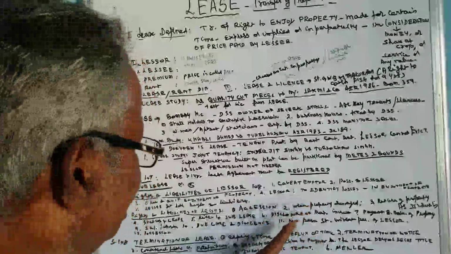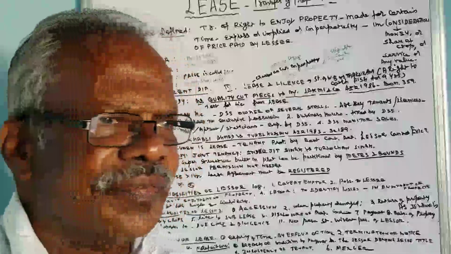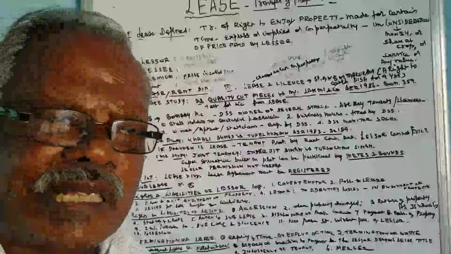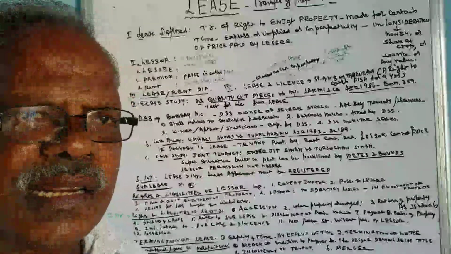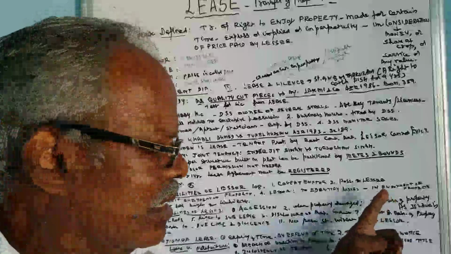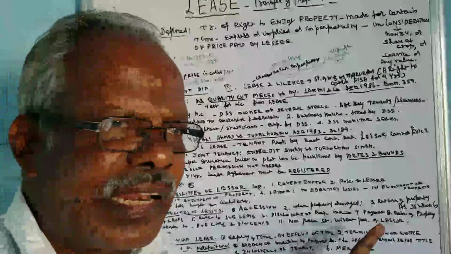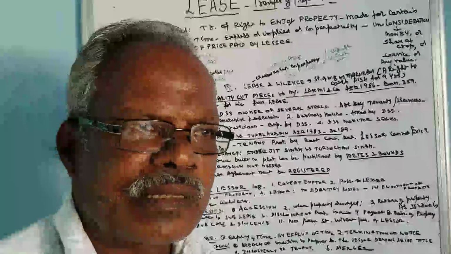Then the lessor has to indemnify the losses. If an inherent loss is known to the lessor, that should be compensated to the lessee. This is to cover the loss while enjoying the property.